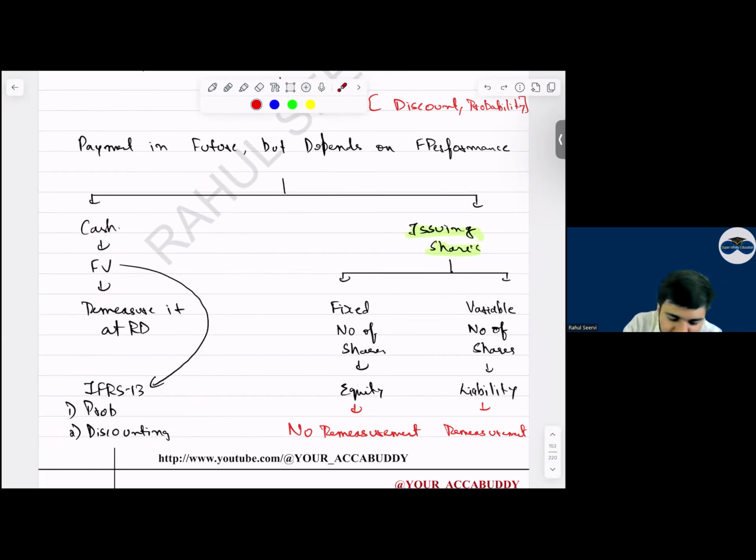But sometimes the examiner will say that if the performance of the company is good in future, we will either issue shares or give cash. You know the accounting for cash, but the company is saying that we will issue shares. If the shares are given, in that case, how should we do the accounting?